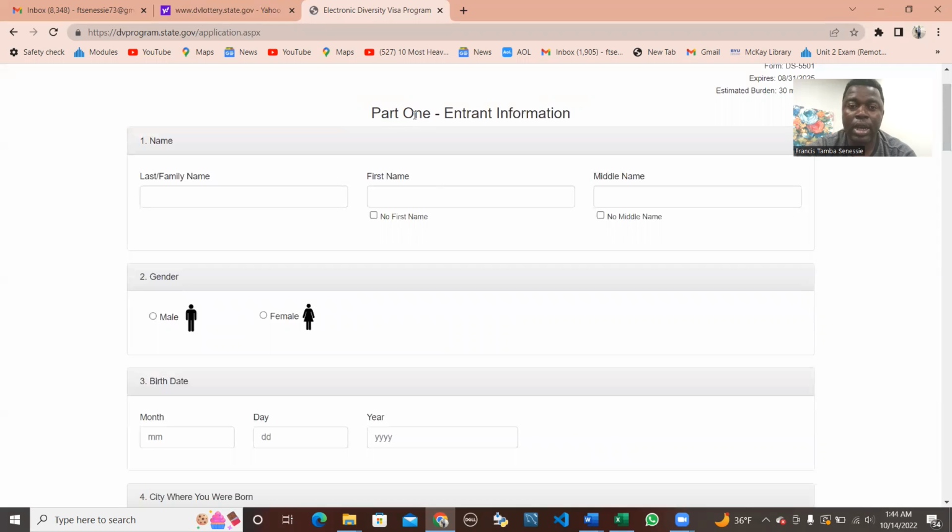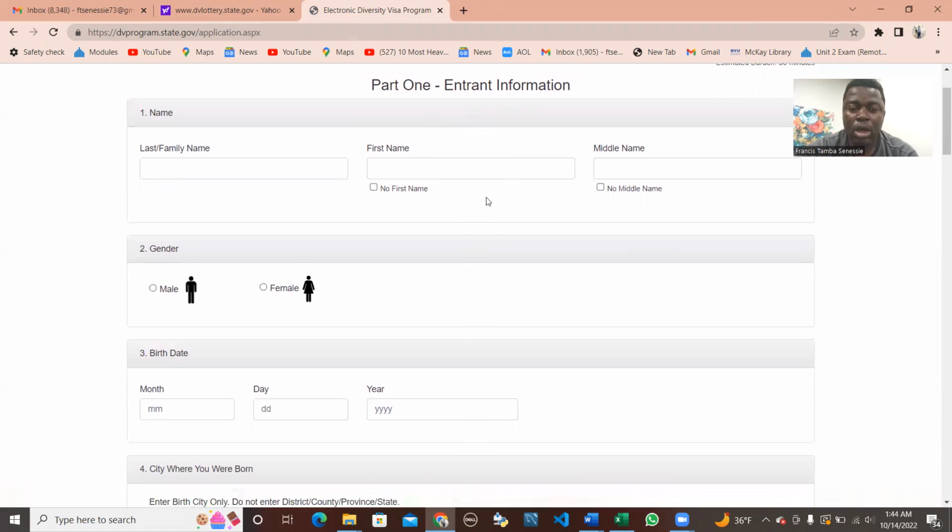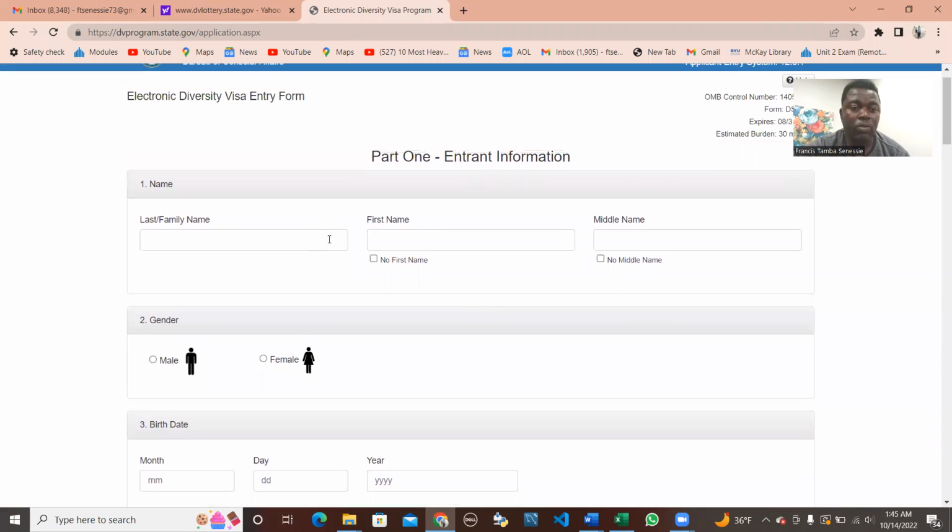That's why it indicates part one. You can be the head, and as a man, then your wife can also be the head. You both can play. You can be the head, you first apply, and then on the second application, your wife will be the main entrant. She will be the head. So now you put in your information.